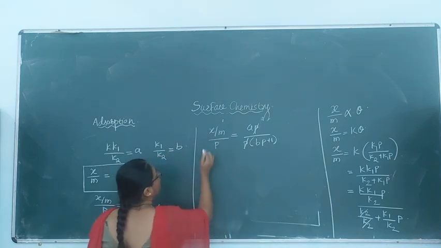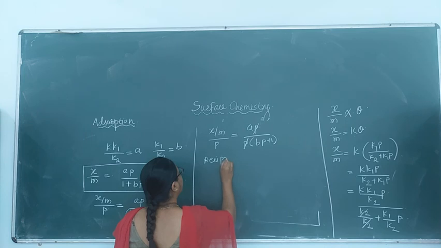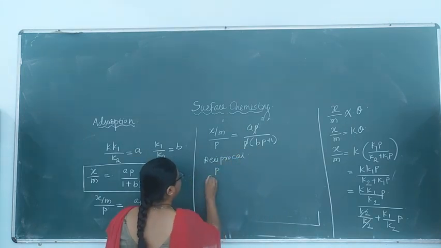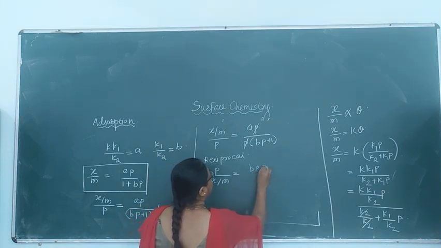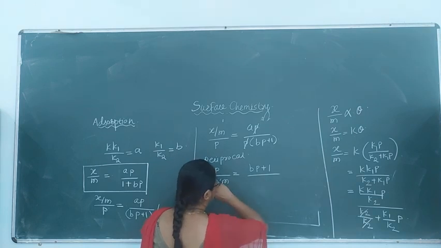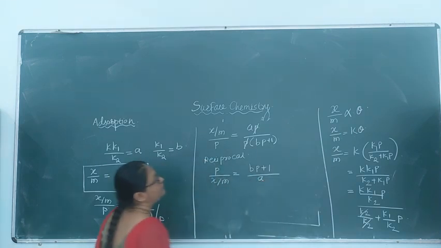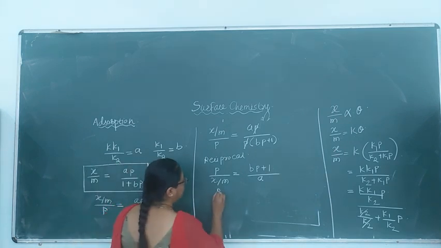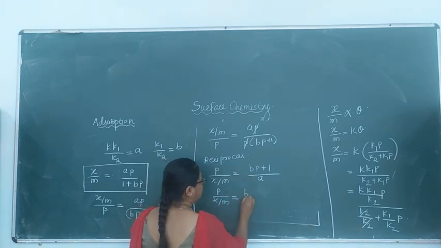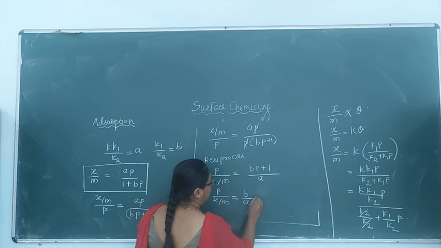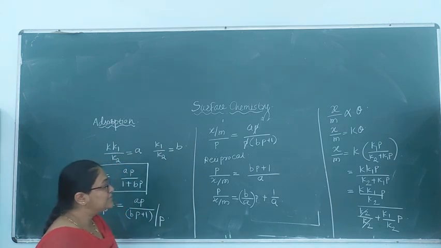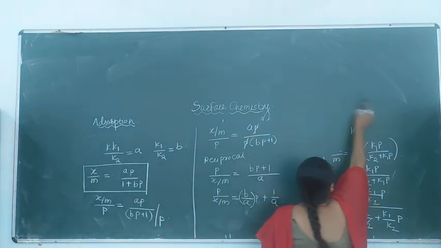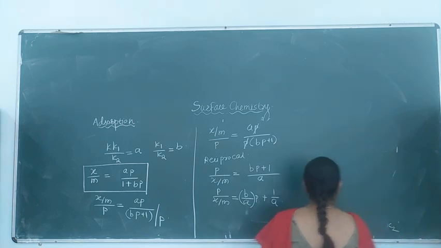Now taking the reciprocal of this equation, that means P divided by x by m is equal to (BP plus 1) divided by A. If this numerator is separated, that means for every term, B divided by A into P plus 1 upon A. This is the relation which we have rearranged for graphical representation.